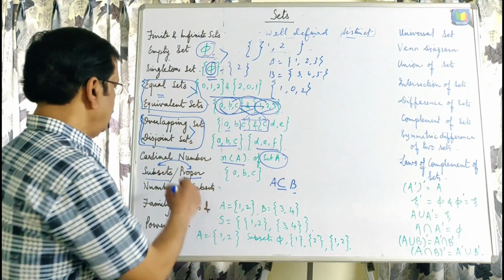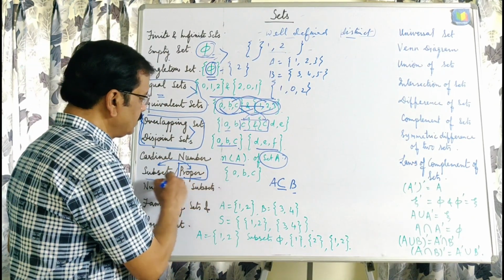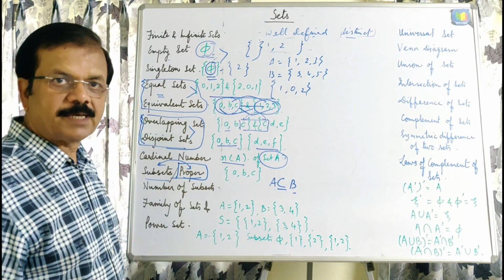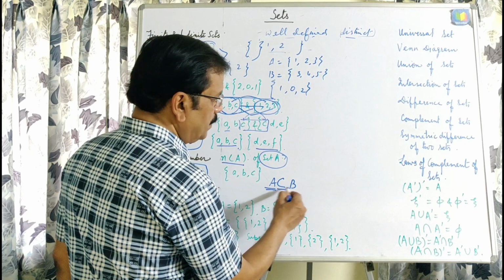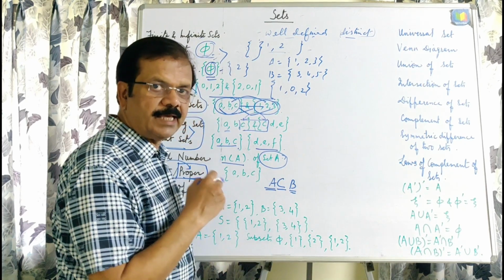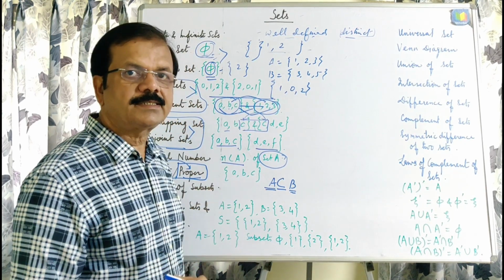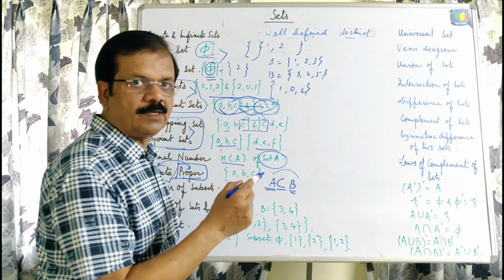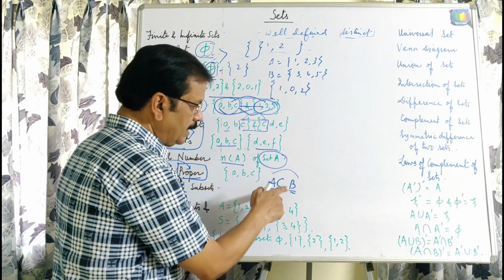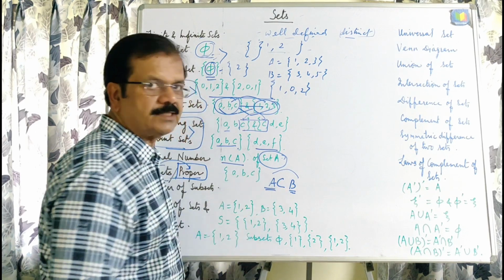But in a proper subset, the elements of this will not be the same as this. There will be at least a single element which is not common to this, which doesn't belong to this, and that is why this sign will be changed.